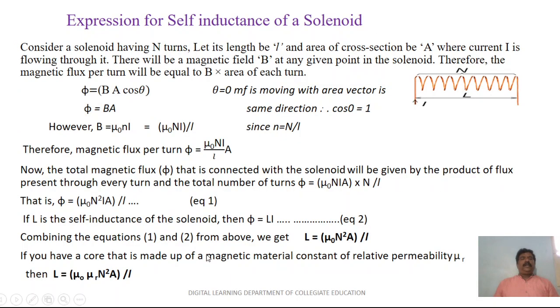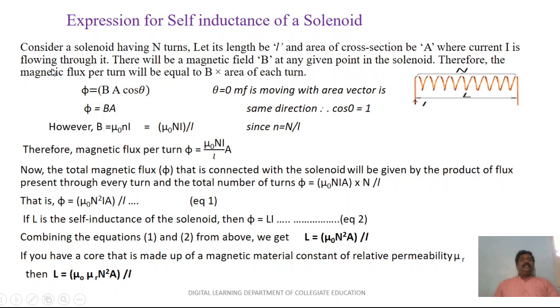Let me discuss another important part, the expression for self-inductance of a solenoid. A solenoid is a type of electromagnet, used to generate a controlled magnetic field through a coil wound into a helix. So we want to calculate the self-inductance of this solenoid.